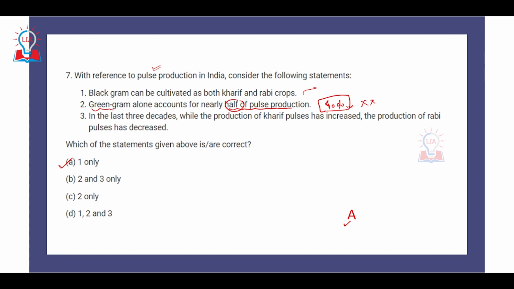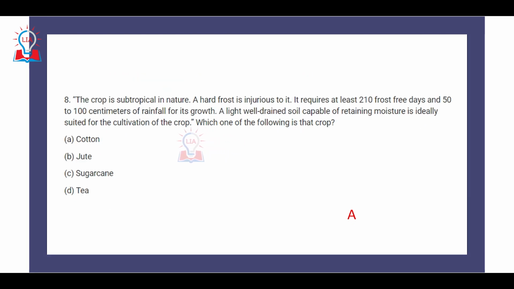Third is, in the last 3 decades, while the production of kharif pulses increased, the production of rabi pulses has decreased. So if you look at the data that has been released by the government of India, we can see that there is no definite and clear trend in the increase or decrease of kharif pulses vis-a-vis rabi pulses. Sometimes the kharif pulses have increased, sometimes the rabi pulses have increased. So that is why this statement is also incorrect. So the correct answer is A, option 1.